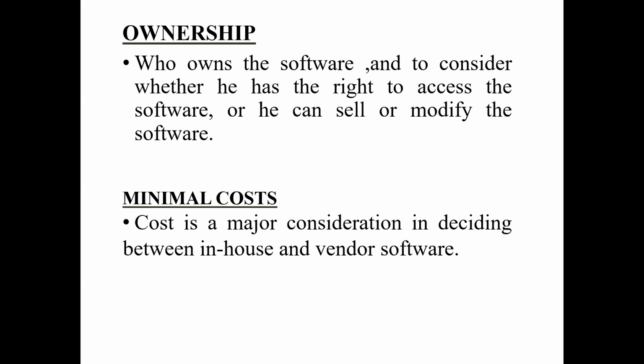Ownership means whether you are the sole owner of that particular software, or you only have the right to access it, or the right to sell that software to a third person, or to modify something in it. So you have three or four options that decide your ownership.